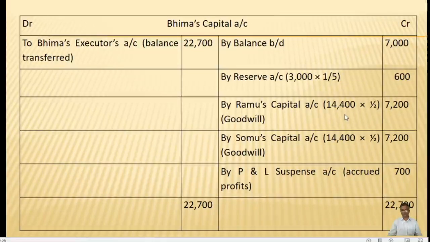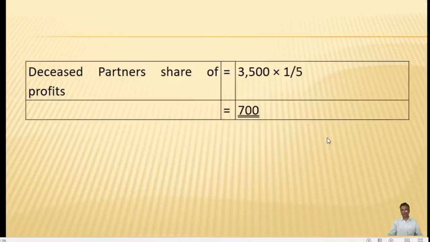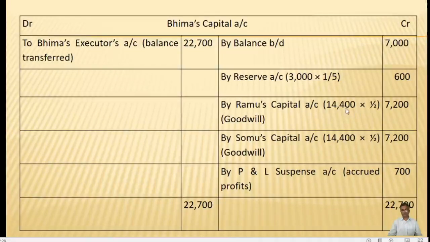Similarly, in the problem there is also mention of the reserves. We have a total reserve of 3,000. That reserve has to be transferred to the partners, that is 3,000 into 1/5, 1/5 being the share of the deceased partner. Since this reserve is given on the liability side of the balance sheet, it will be recorded on the credit side of the capital account. So 3,000 into 1/5 will be 600.